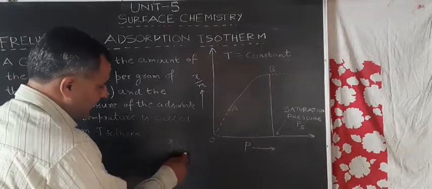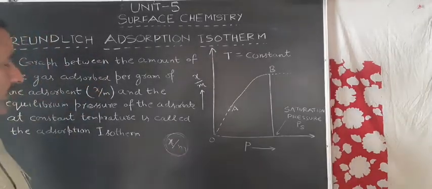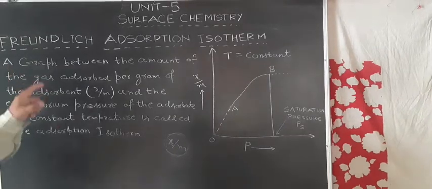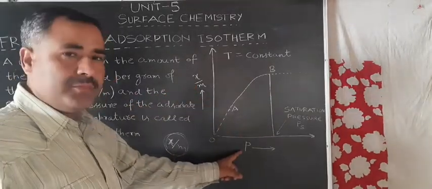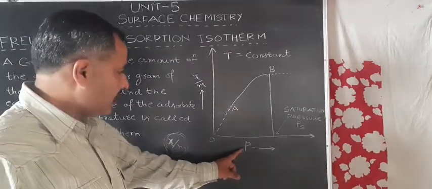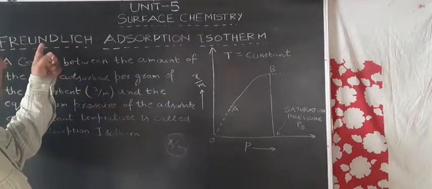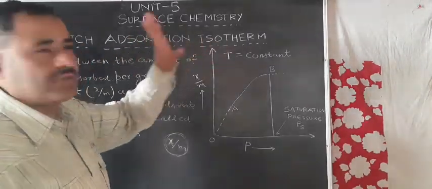Therefore, this x by m represents the extent of adsorption. Now, when a graph is plotted between the extent of adsorption versus equilibrium pressure of the adsorbate at constant temperature, this graph is called the Freundlich adsorption isotherm, or simply adsorption isotherm.